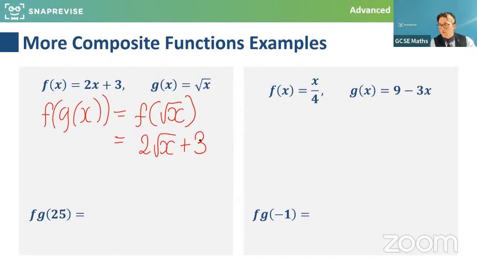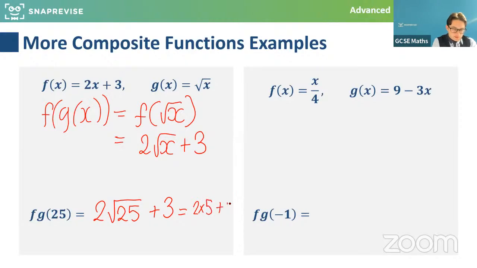Okay, and we don't need to worry if it looks a little bit complicated, it's fine, because ultimately we're just sort of subbing numbers in. So if I now were to do that for 25, I do 2 times the root of 25 plus 3. The root of 25 is 5. So 2 times 5. Oh, getting ahead of myself there. 2 times 5 is 10 plus 3. So we're going to get 13 as the output of f of g of x.